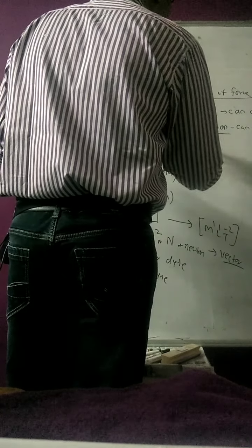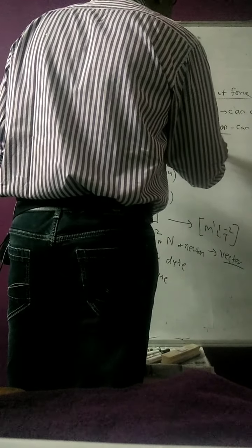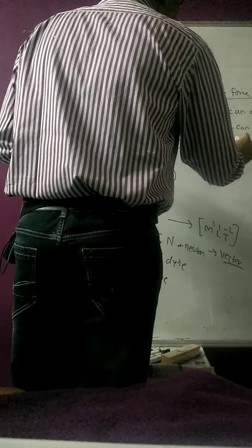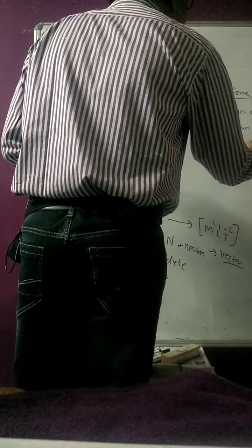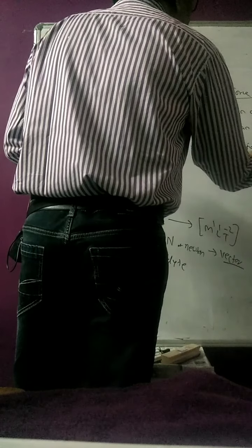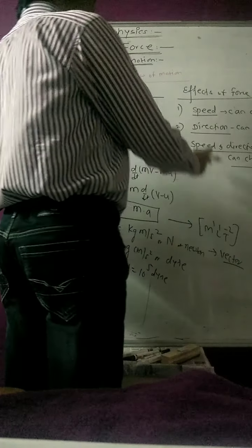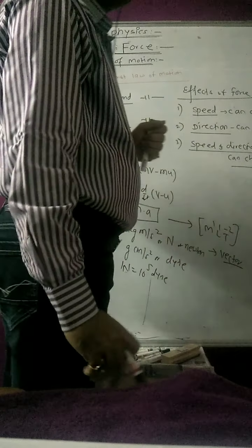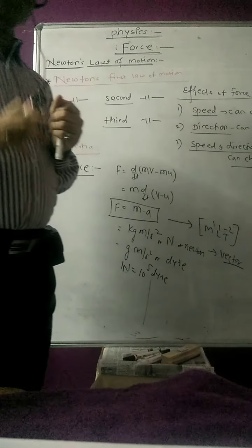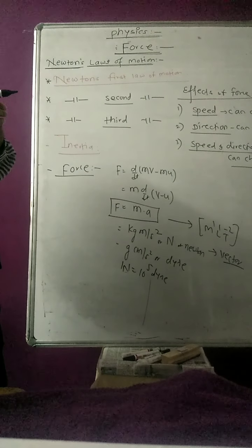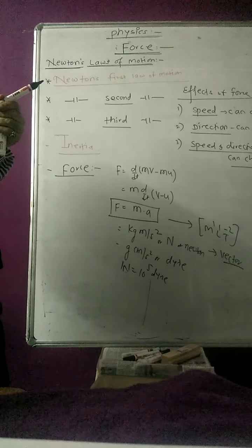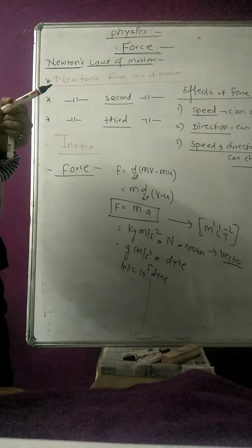Third, force can change both these things, that is speed as well as direction. For example, projectile motion is the best example of that. When the body is thrown vertically upward, the speed goes on decreasing.